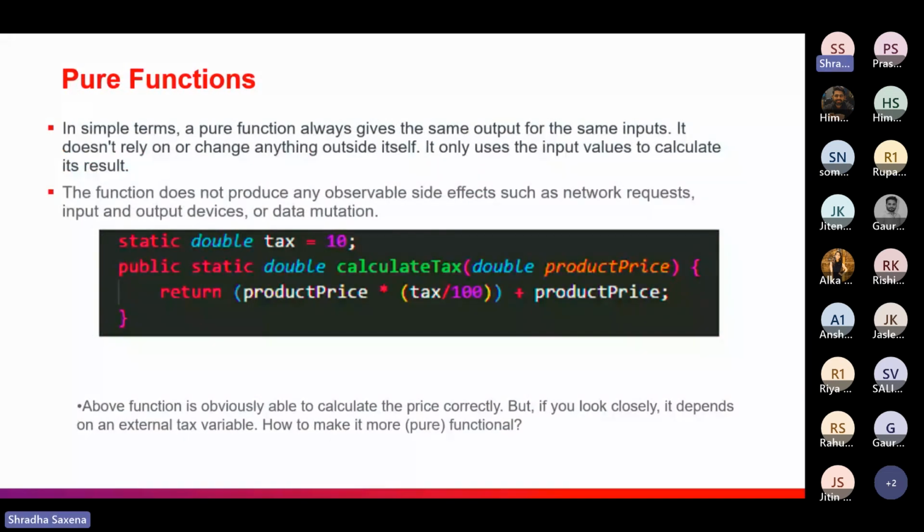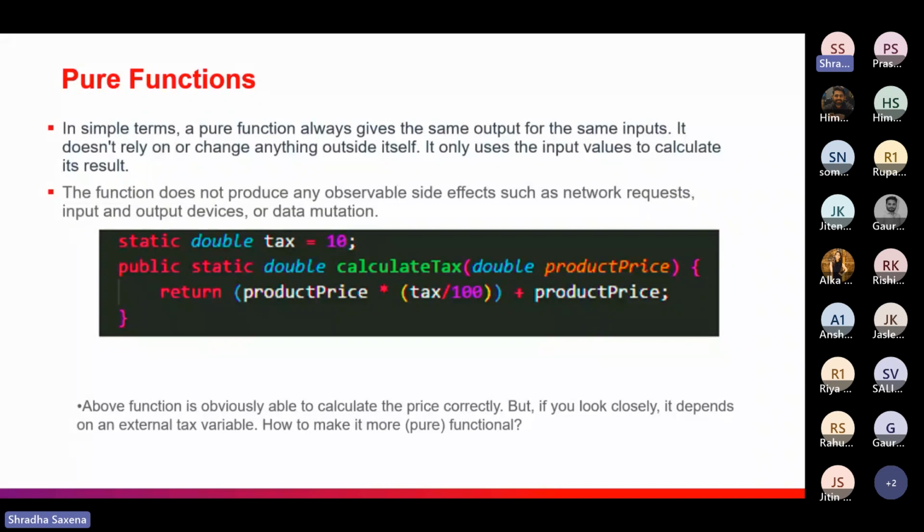With pure functions, the first thing to keep in mind is that with certain parameters, certain inputs, we will always get the same outputs. Always we will get the same outputs if we are using the same inputs. It does not rely on or change anything outside itself. It only uses the input values and calculates the results.